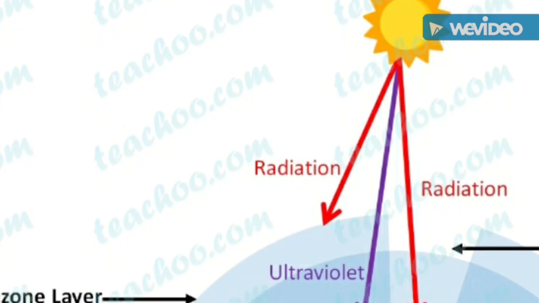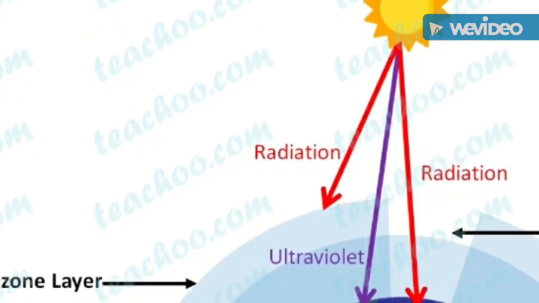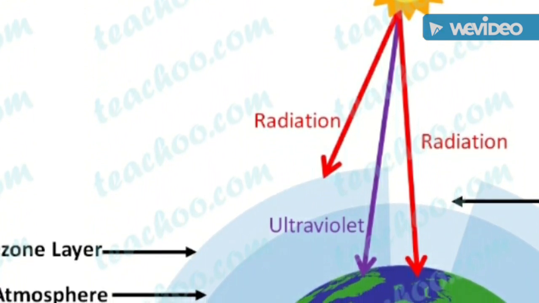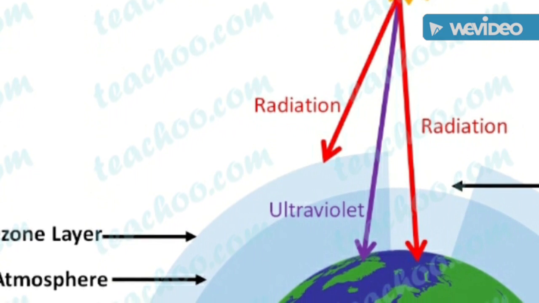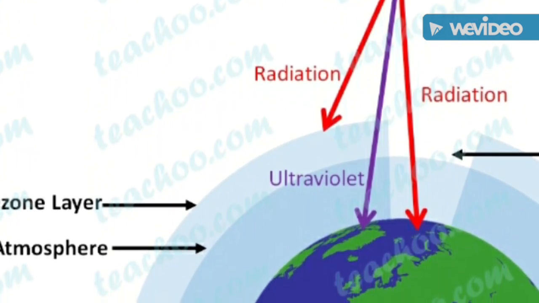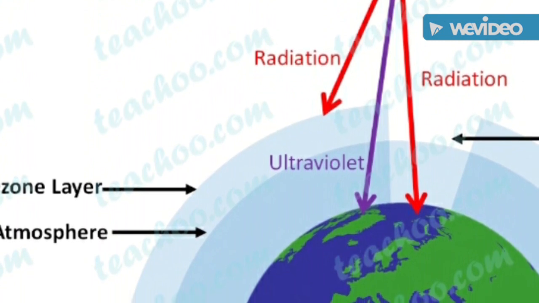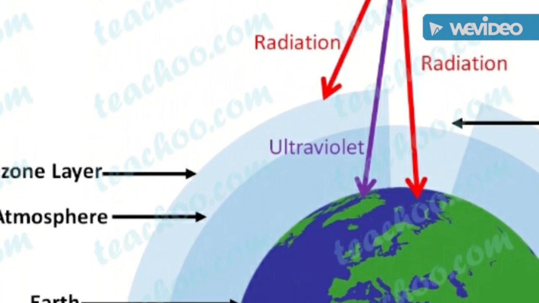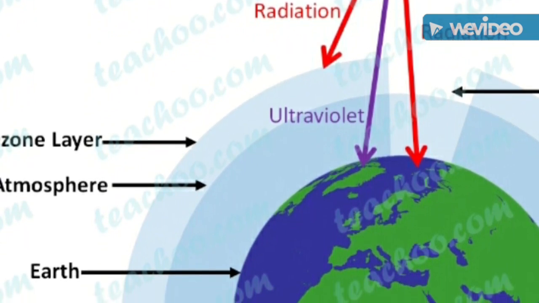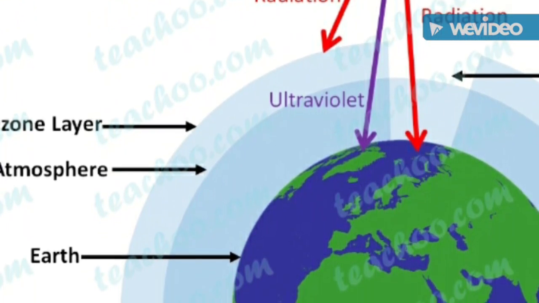In the atmosphere layer, that is, it is present in the stratosphere. Ozone in the stratosphere is good ozone. Whatever ozone is present in that stratosphere is good ozone because it shields earth from the ultraviolet radiation. The remaining 10% of the ozone is bad, which makes the earth surface harmful to public health and welfare.